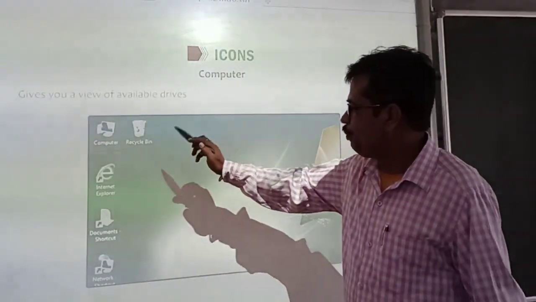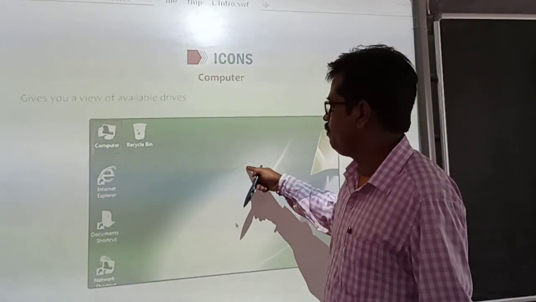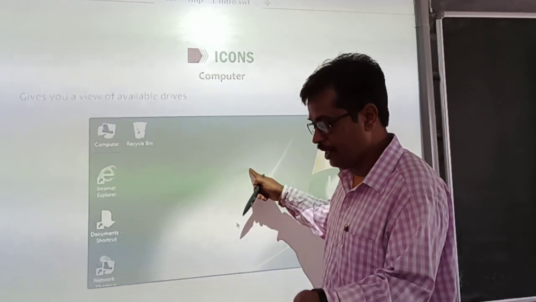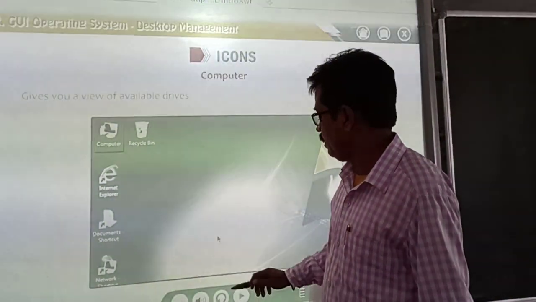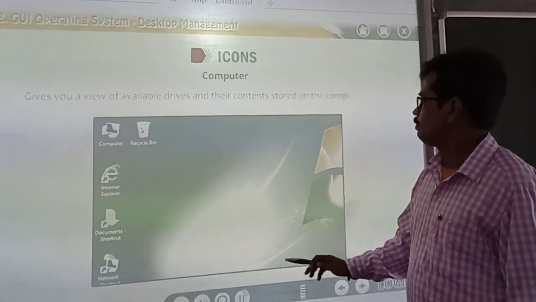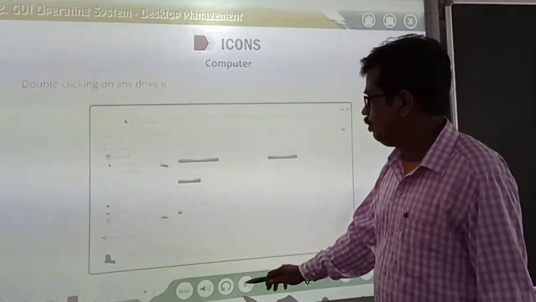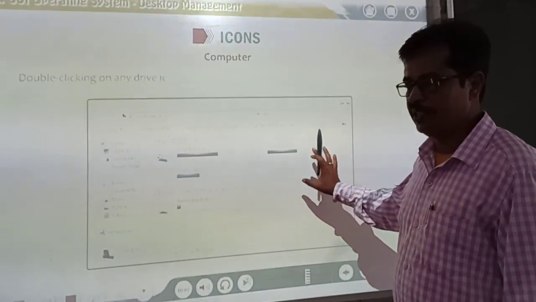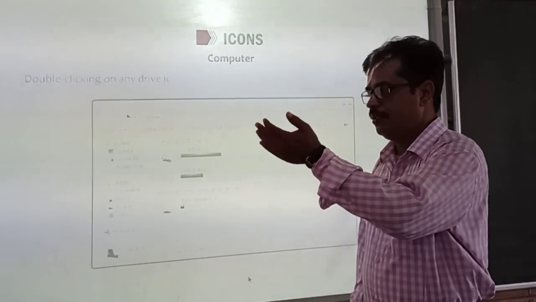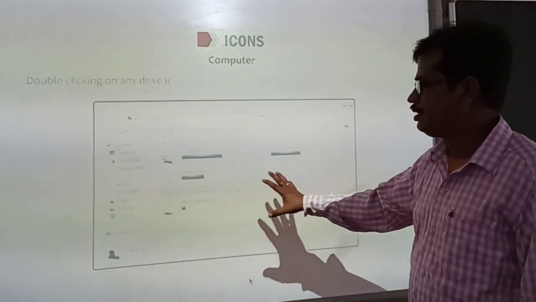So if you open this computer icon, you will see the available disk drives in your computer. Your hard disk is partitioned in how many parts? That you can see. How? If you click, you can see what type of windows or what programs are stored in this. See, this is the window, this type of window. I know it is not very clear, but let me tell you, if you open the computer icon by double clicking, one window will come where you can see the disk drives.